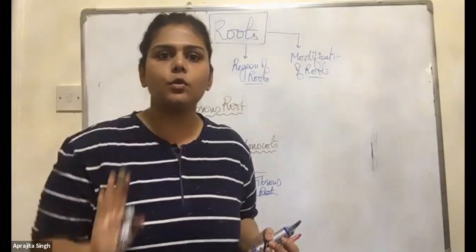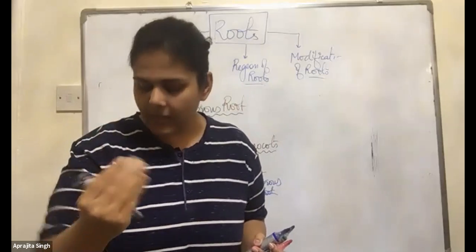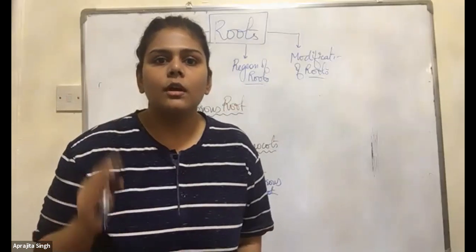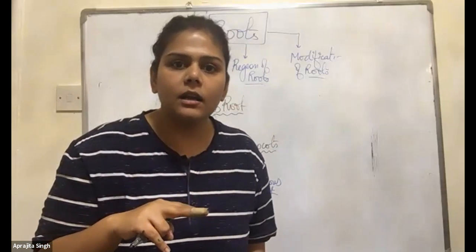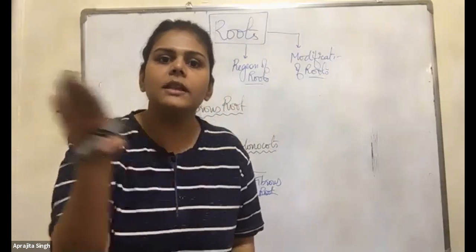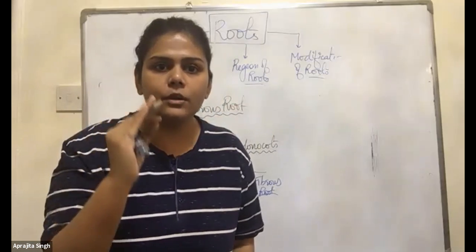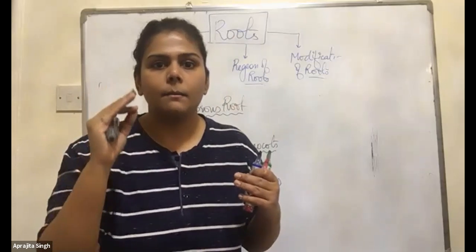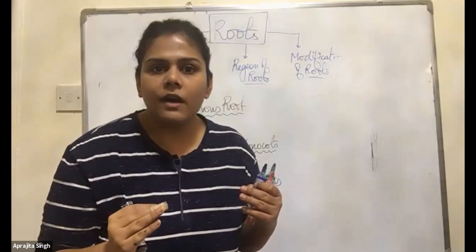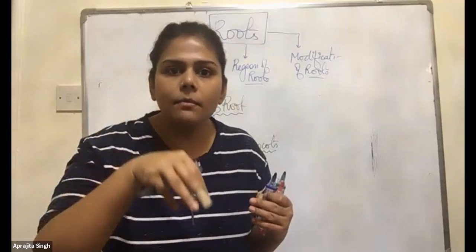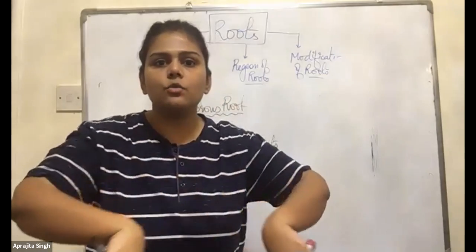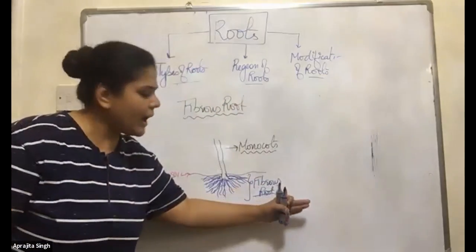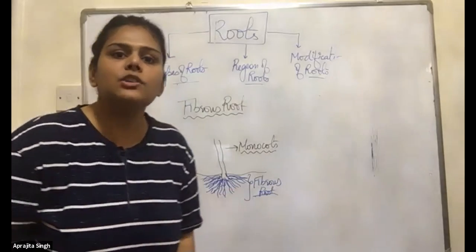After some time, the main root, which was developed by the radicle, is dead now. But the plant needs to survive. So the stem will be modified into root. That too is the fibrous. These are the adventitious roots.